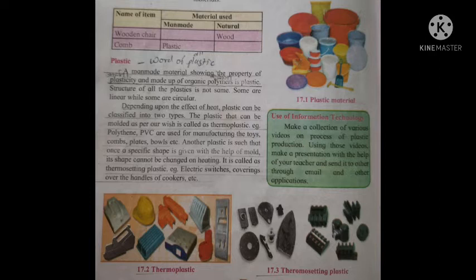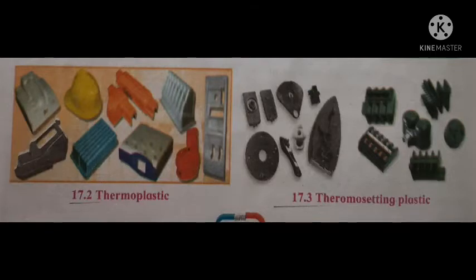An important note is that you have to make a chart about man-made material and natural material. Plastic is a man-made material and chemically it is polypropylene. According to their temperature, it is classified into two groups, that is thermoplastic and thermosetting plastic. These are the examples of thermoplastic and thermosetting plastic.